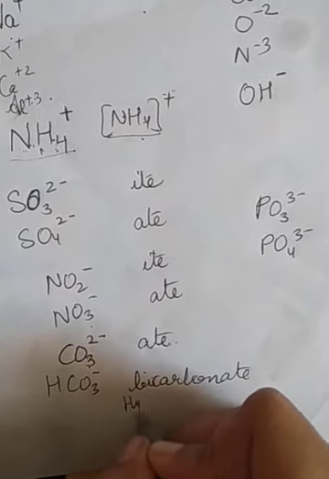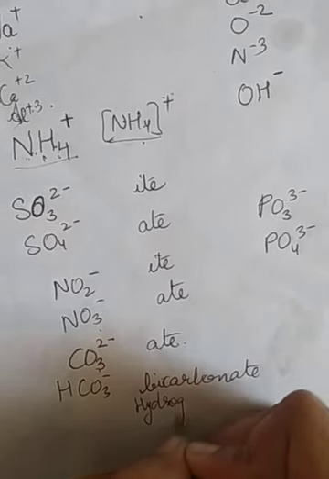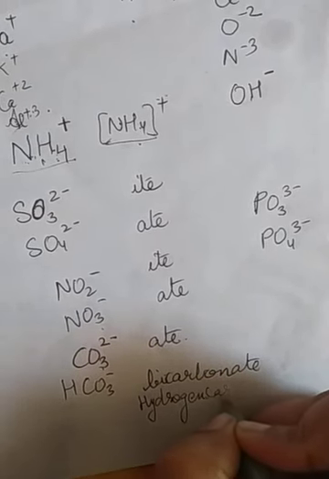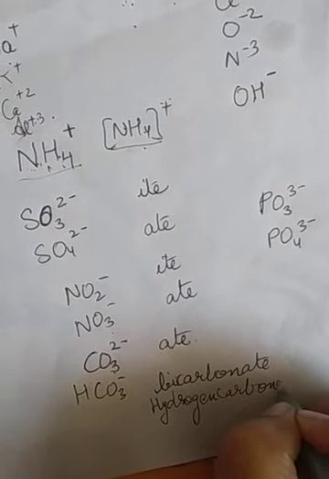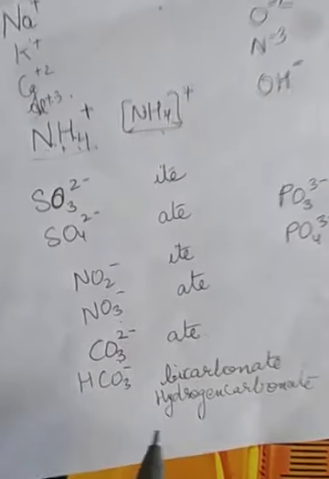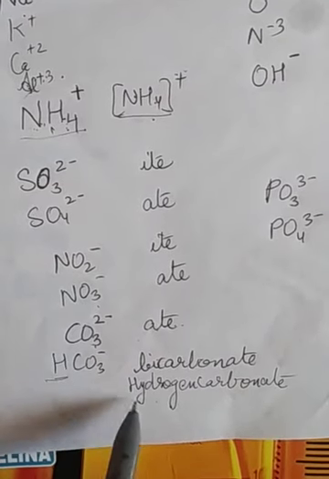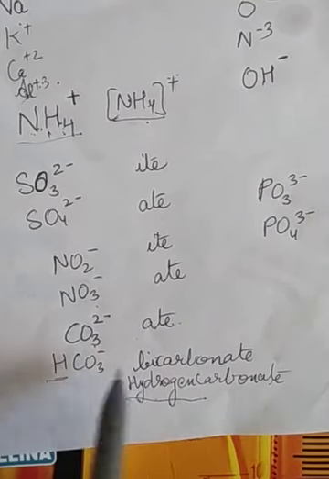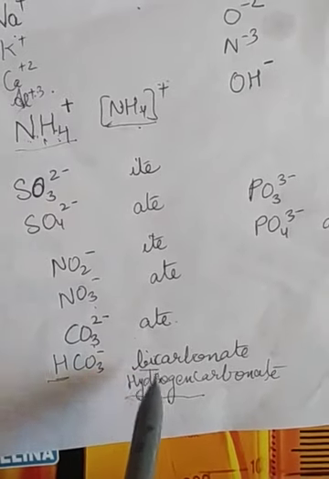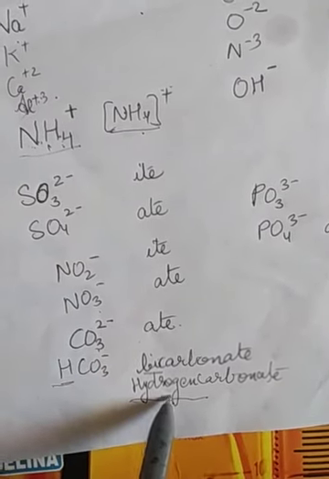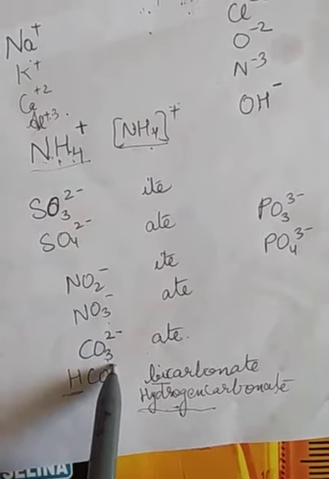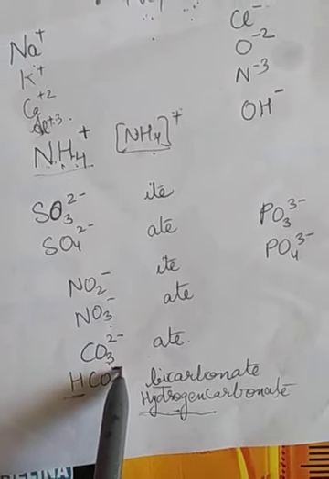We can also call it hydrogen carbonate. So bicarbonate or hydrogen carbonate, this hydrogen is signifying that it is hydrogen carbonate, and we can use the word bi also instead of hydrogen. The charge is only -1.